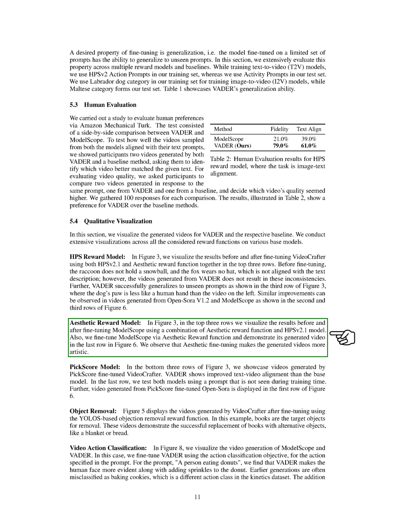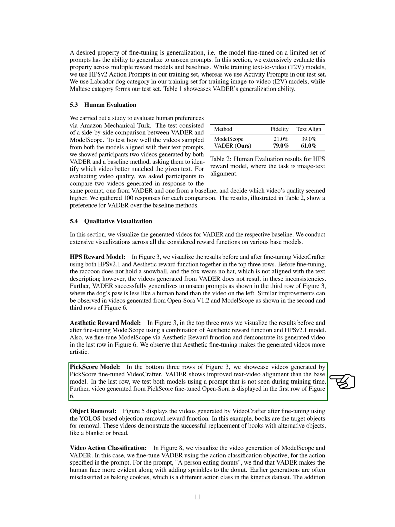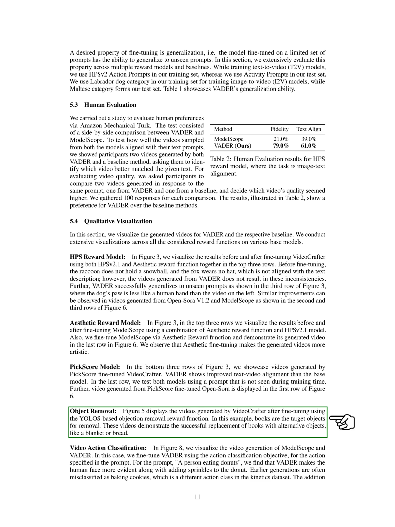Additionally, we showcase the results of fine-tuning models using various reward functions such as HPS, aesthetic, and PickScore. These visualizations demonstrate how VADER enhances text-video alignment and artistic quality in the generated videos. Moreover, we present videos generated after fine-tuning using the YOLOS-based object removal reward function, where objects like books are successfully replaced with alternative objects like blankets or bread.